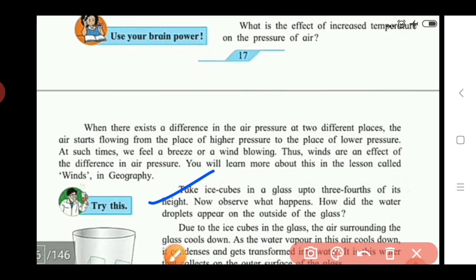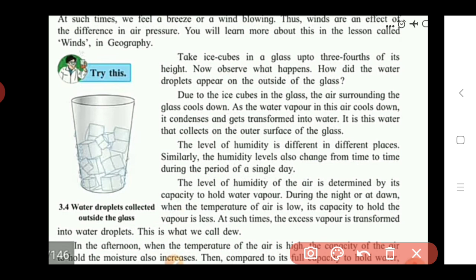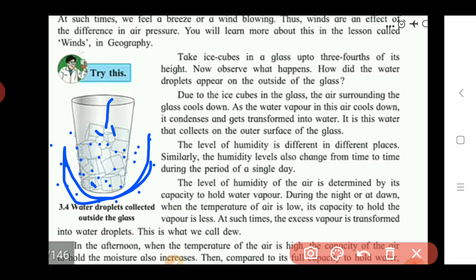So how does this happen? Again I explain here. See what happens when we take a glass with ice cubes. Inside this glass, water droplets are found on the outer surface of this glass. Due to the ice cubes in the glass, the air surrounding the glass cools down. See here, inside the glass there is an ice cube, and surrounding the glass there are the particles of the air. Due to these ice cubes, the air surrounding this glass will cool down.